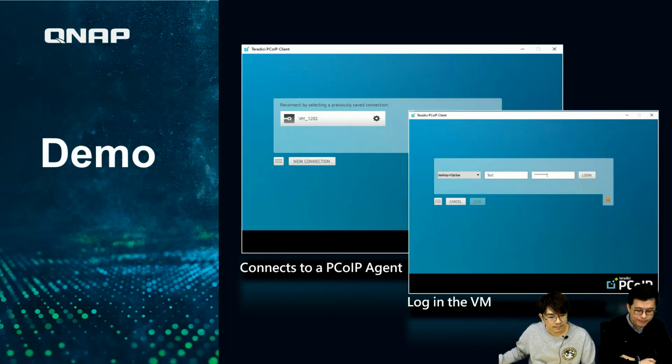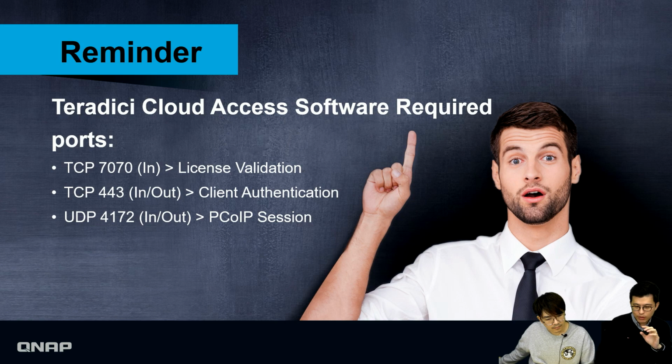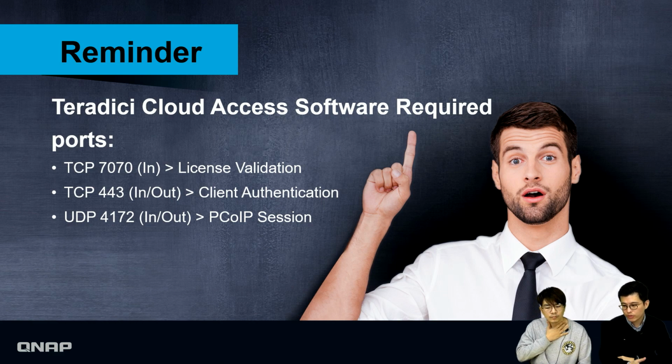One thing you have to be informed of is that Teradici also uses some ports to communicate with the license server and for the PCoIP session. So if you access the PCoIP host agent via the internet, you may have to do some port forwarding.